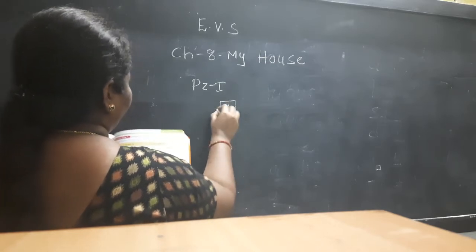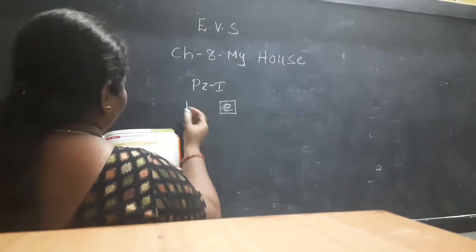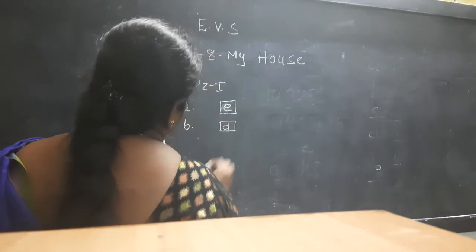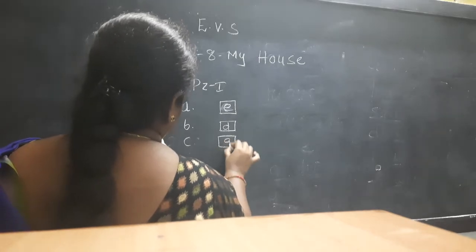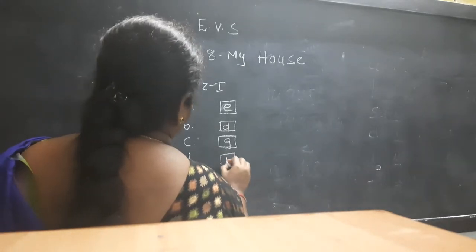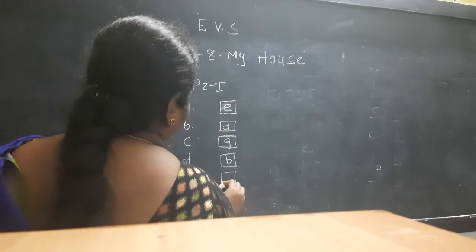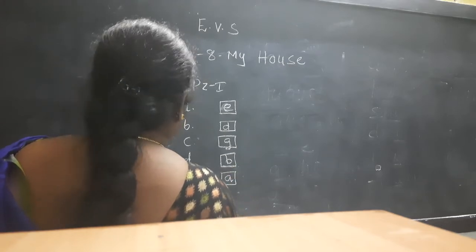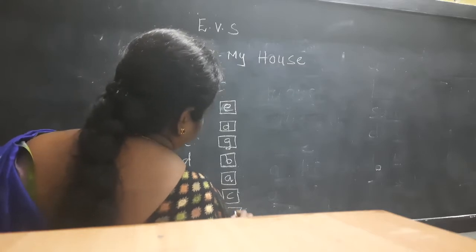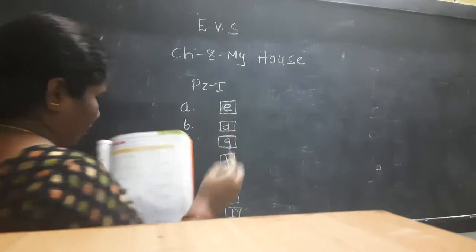First one is E. A1 is B, B1 is D, C1 is G, D1 is B again, and E is A, F is C. Once again, children: E, D, G, B, A, C. You have to write in order.